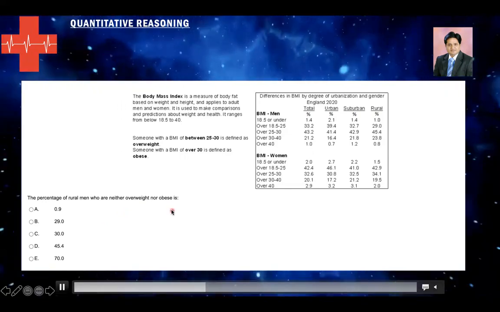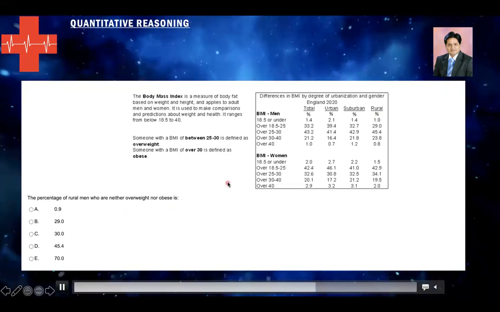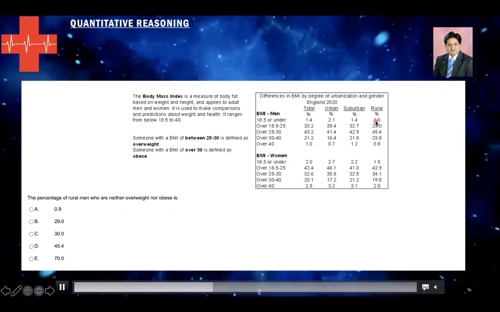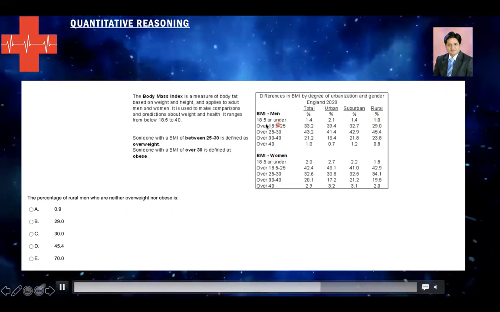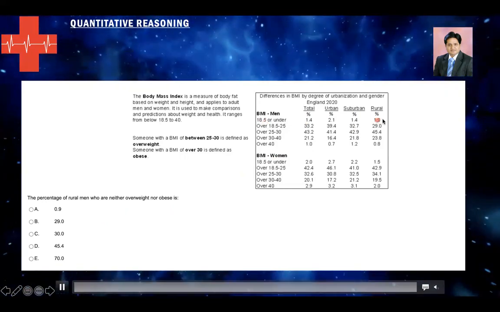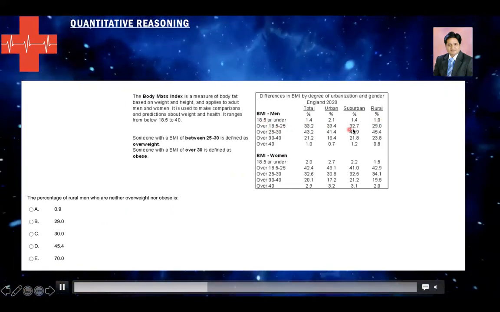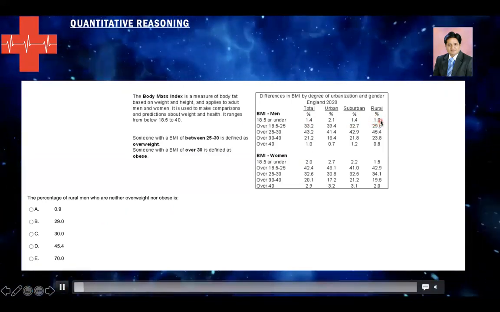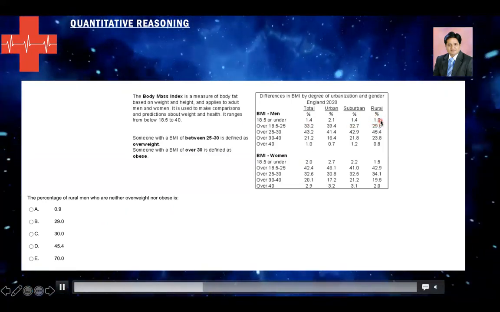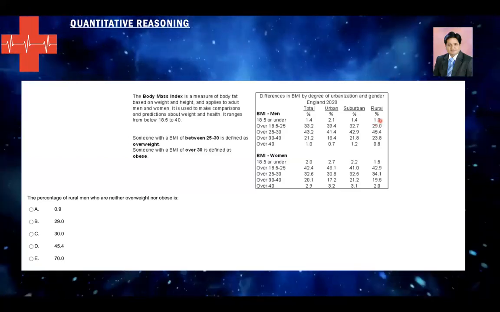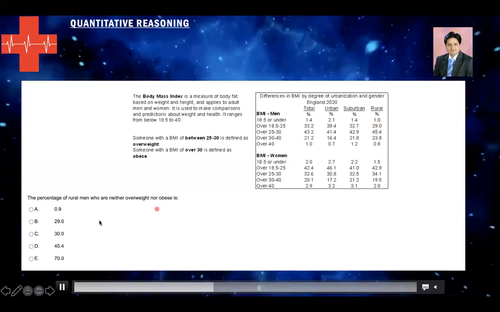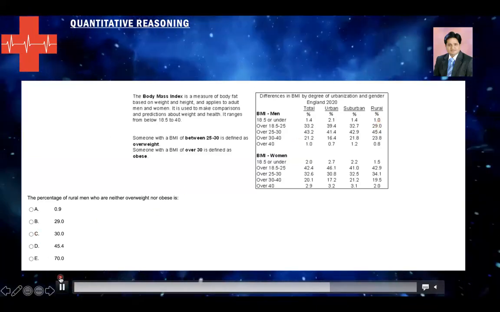So look here, these are the people who have BMI 18.5 or under and 18.5 to 25. You see these are the two categories that will fall not as overweight or obese. If you add both of them, you would get approximately 30%. So option C is the right answer, 30%.